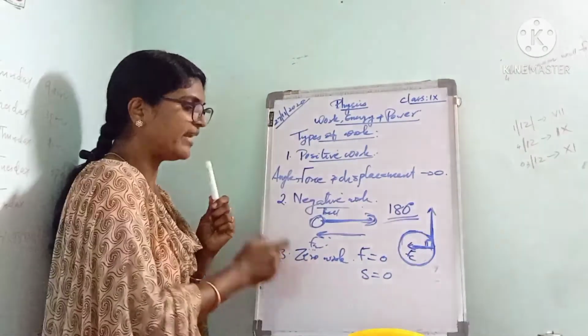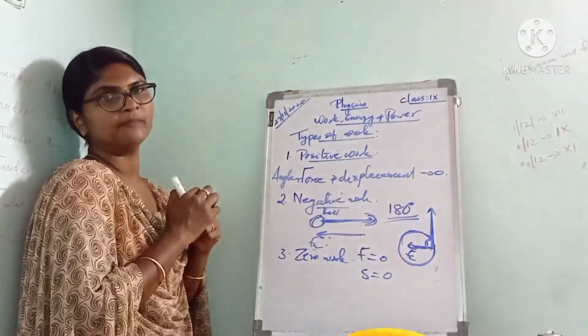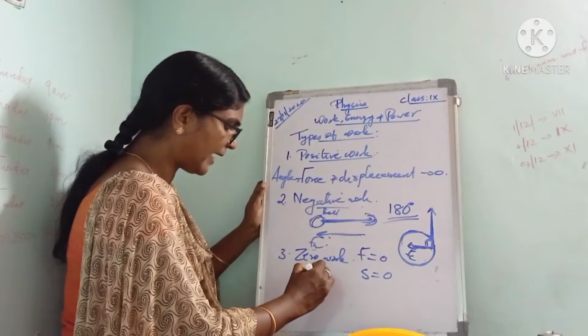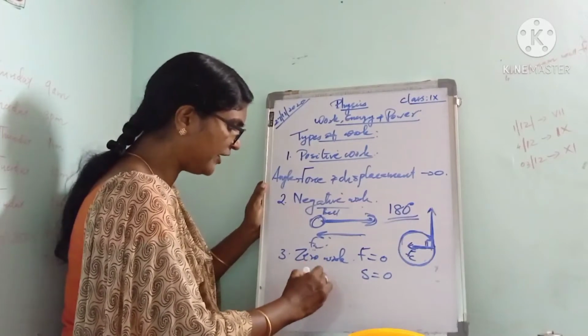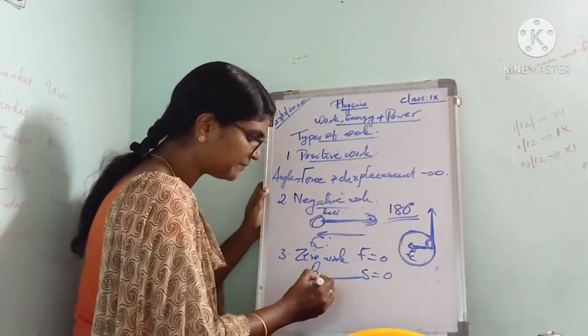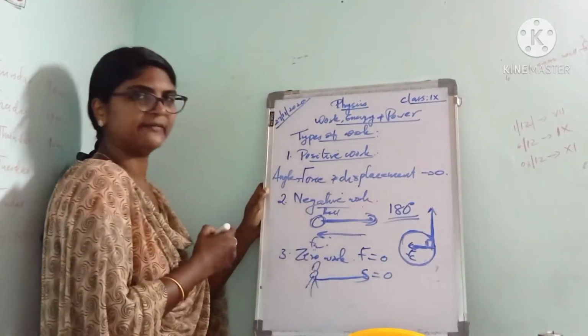In this case actually the work done is 0. Listen to it. We can consider another example. Suppose a man carrying a heavy load on his head and walking in this direction, that is the horizontal direction.